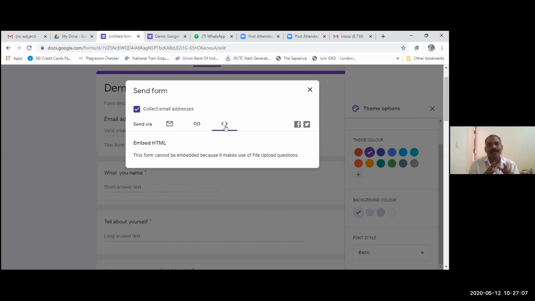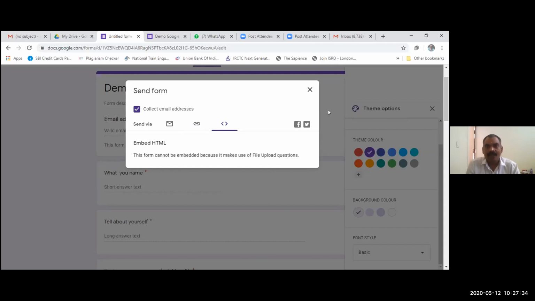Okay, so the next and last option is the embedded HTML. Suppose you have your own website, or you have a social media account like Facebook or Twitter. You can directly send this form by clicking on this embedded HTML. If you click over here, you can share this to Facebook or your Twitter account.